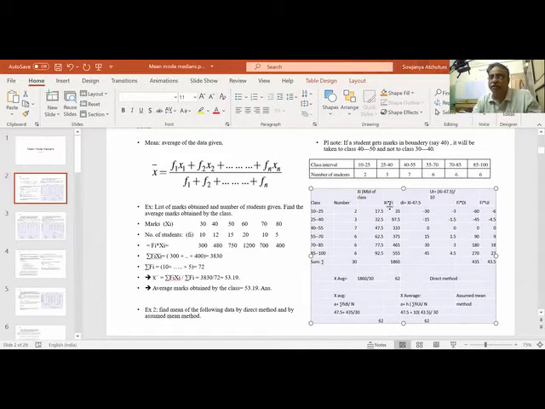Here, fi xi is a major multiplication. Then fi di is a smaller multiplication. Then fi ui is a further smaller multiplication, dividing by 10. So when I put fi ui, I am getting 43.5. See, here it was 435 for fi di, and I am dividing by 10, so I automatically get 43.5. I need not do all these things again. Once I get 435, if I define ui as di divided by 10, I will get 43.5.